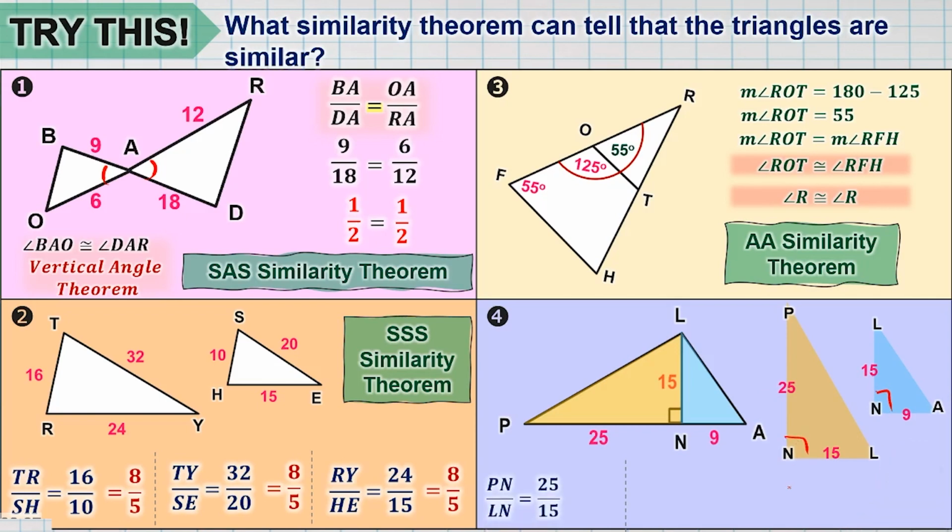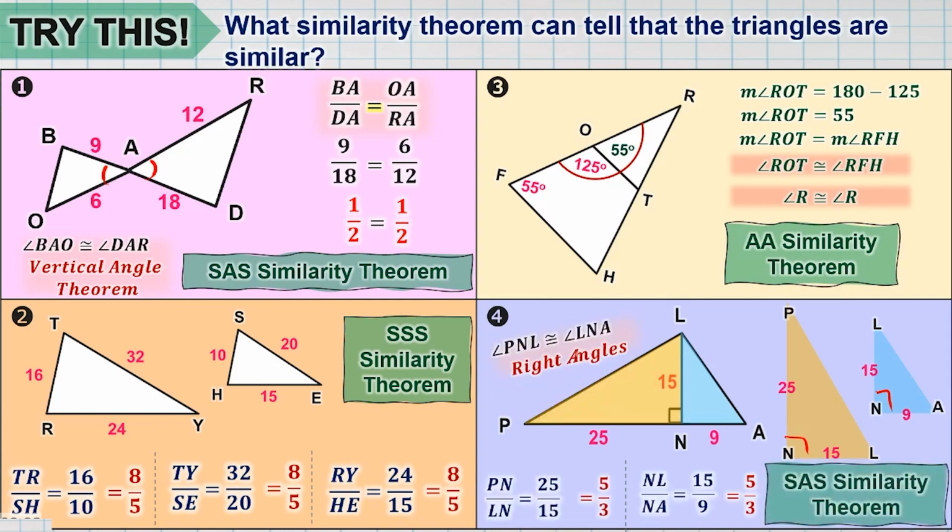Yan, tingnan natin. So, if you get the ratio of 25/15, that's gonna be 5/3. If you get the ratio of 15/9, it's also gonna be 5/3. So, the two pairs of corresponding sides are proportional already. And if you take a look, angle P and L is congruent with angle L and A because both of them are right angles. So, hindi siya pala reflexive property, because of SAS similarity theorem. Gets po? Yan, so, ganyan natin ina-apply yung iba't ibang theorems and postulates about similar triangles.